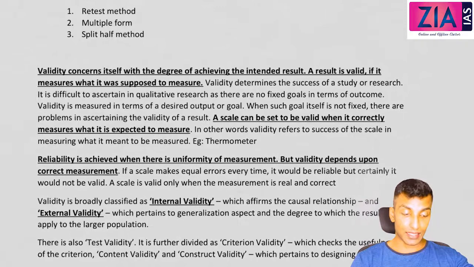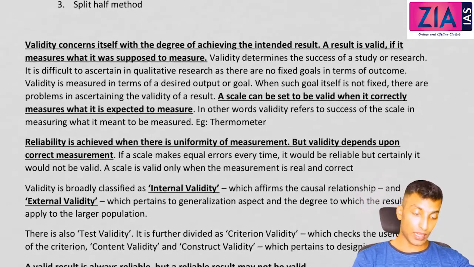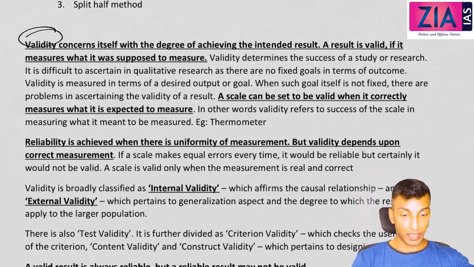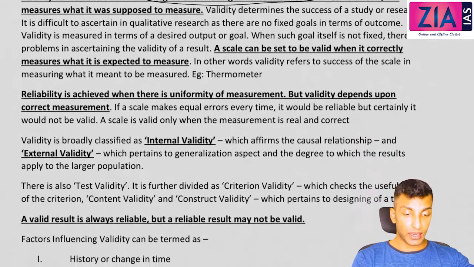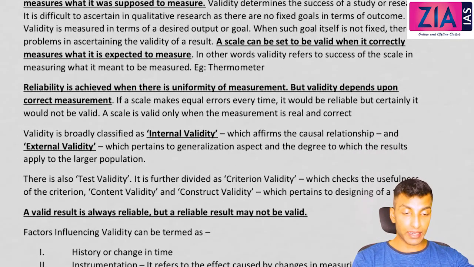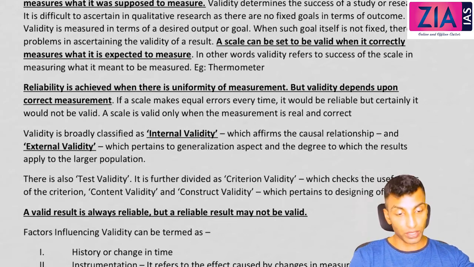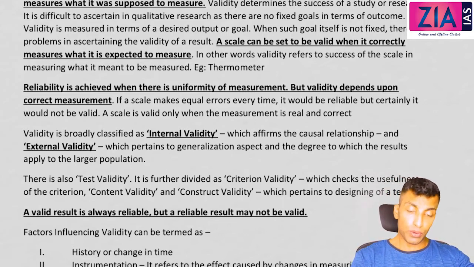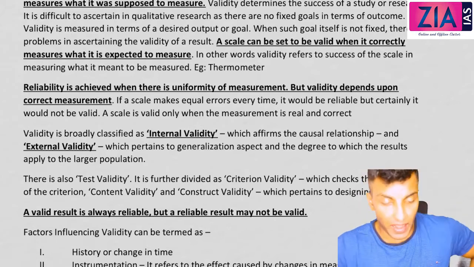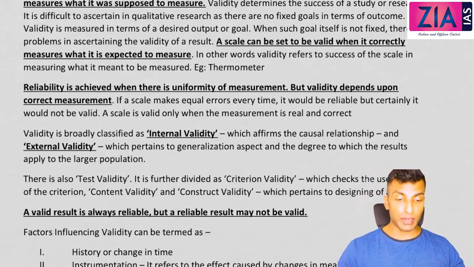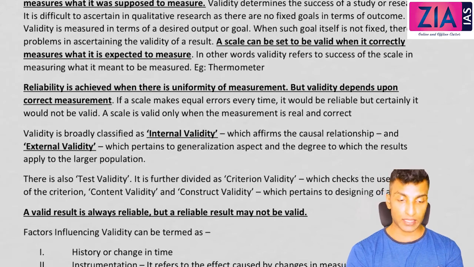Reliability is about consistency. Then validity means the degree of achieving the intended result. What is supposed to be achieved, whether you are getting that or not, is validity. Reliability is just about whether you are able to produce the same result repeatedly.